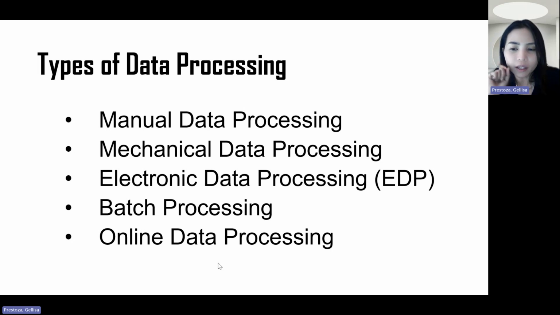Just to make it simple, online data processing is anything that involves or requires the use of the web, the use of the internet. So when you scan a barcode, that's already online data processing. Just remember that one. It requires the use of an internet connection, right? I hope it makes sense to you with this discussion.